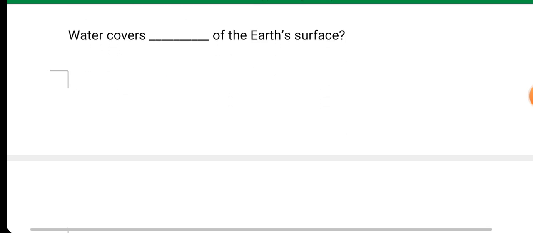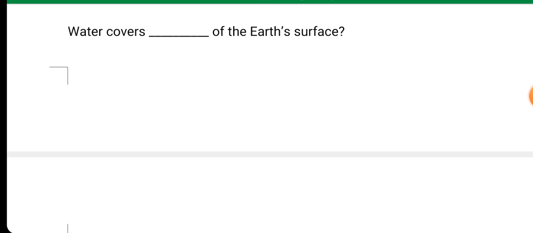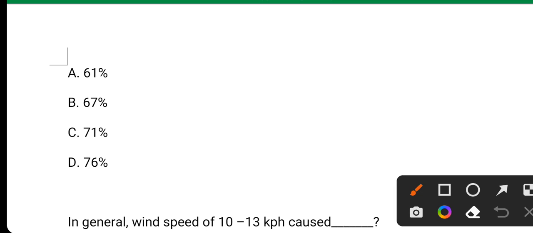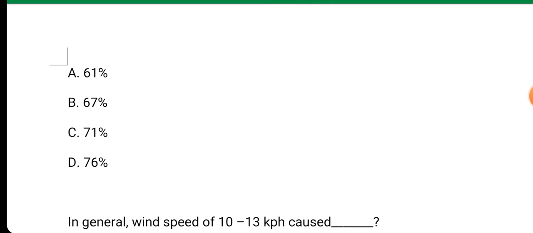Next question. Water covers dash of the earth's surface. Its answer is option C, 71%. 71% area is covered by water in the world.